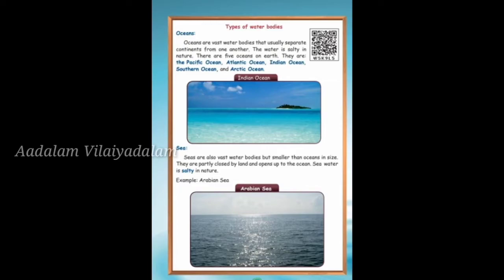So the difference between the oceans and the seas: oceans are very large water bodies separated by the continents. Seas are also water bodies, separated by the countries. Sea water is also salty. Examples: Arabian Sea, Bay of Bengal.